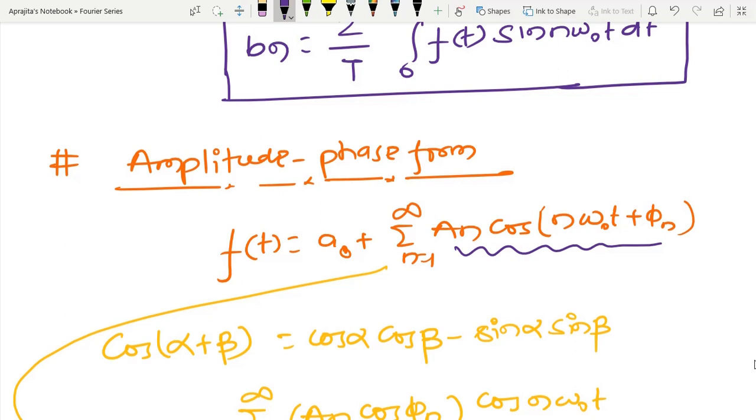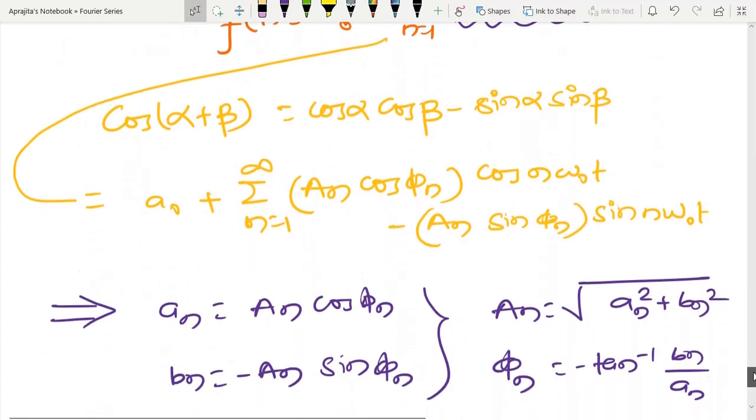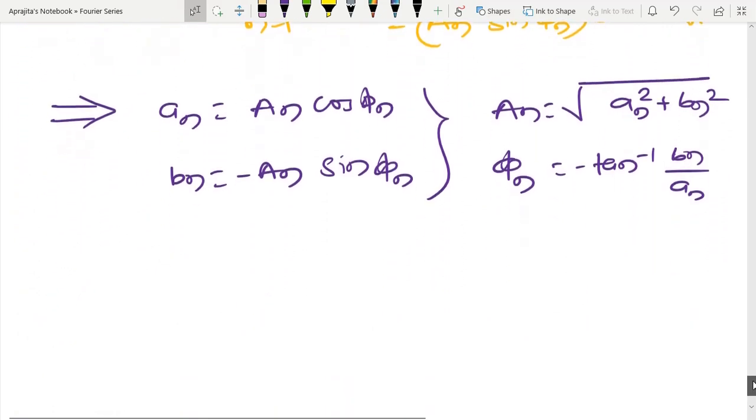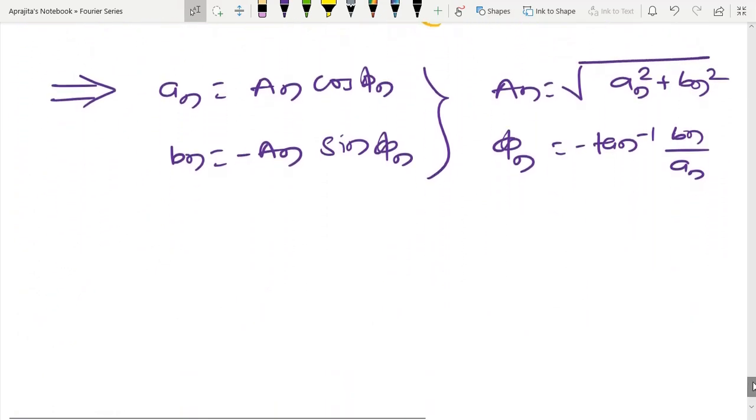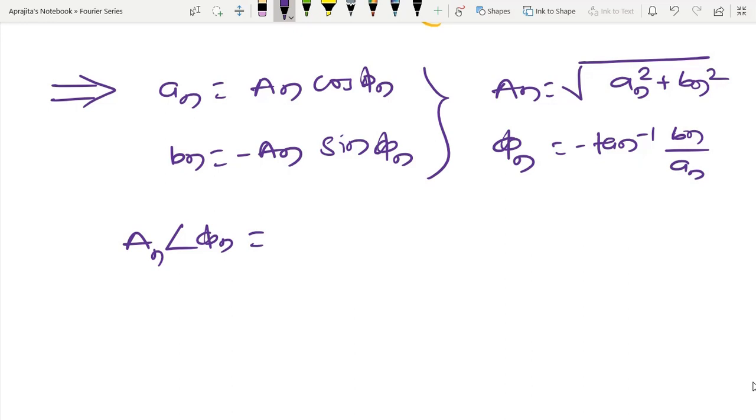In phasor form we write amplitude and phase, so I can also write this whole series in complex form as An angle phi n, which is nothing but an minus j bn, where j is the square root of minus 1.